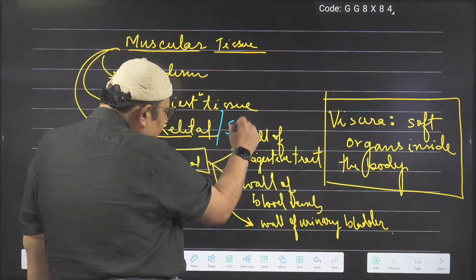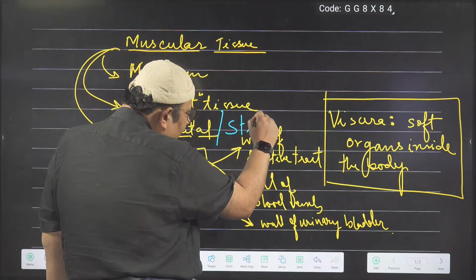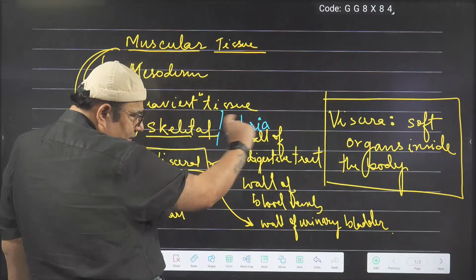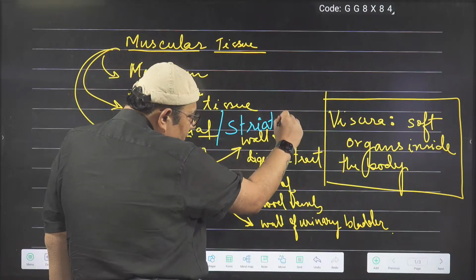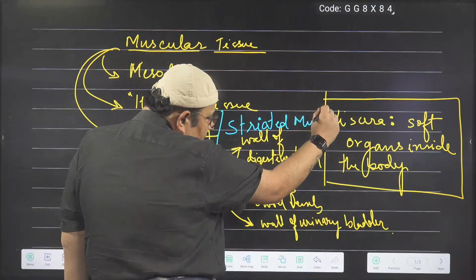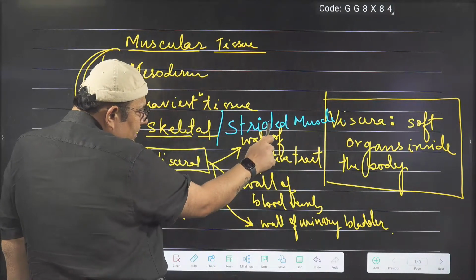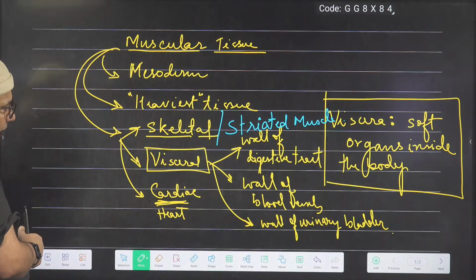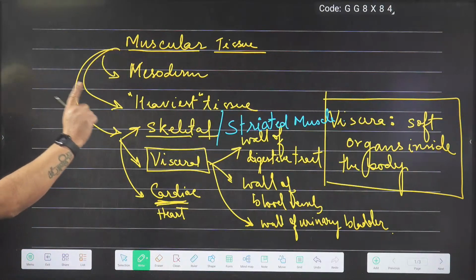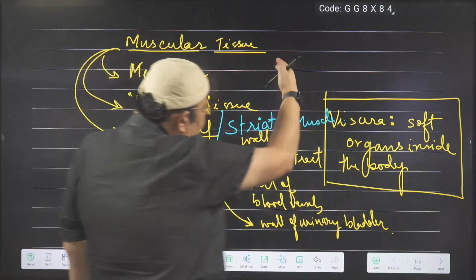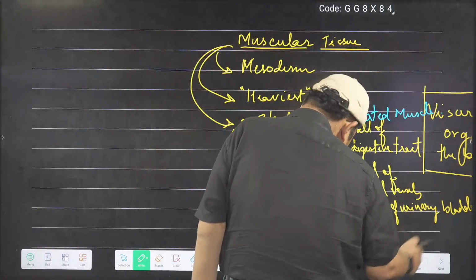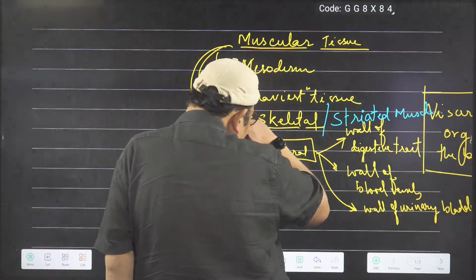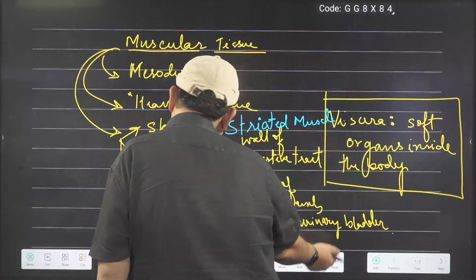What can we call this? Striated. Stria means stripes. Striated muscles, okay? So the word striated means stripes. Stria. What are these? These are stria. Stria means stripes.